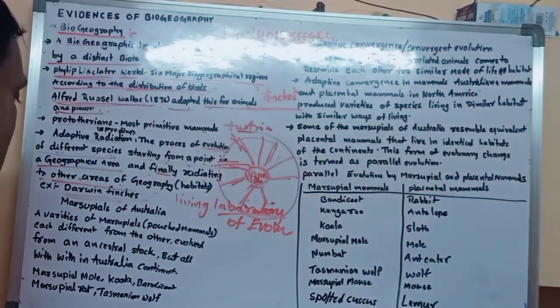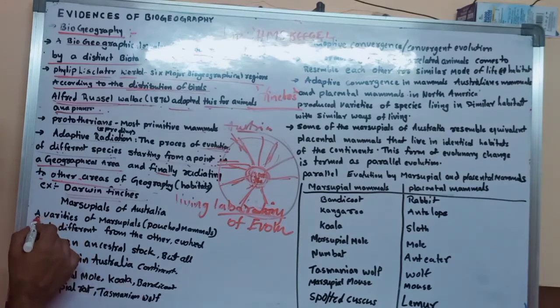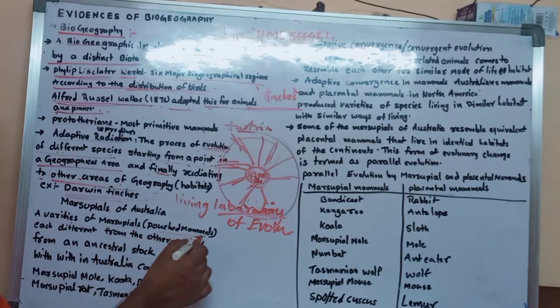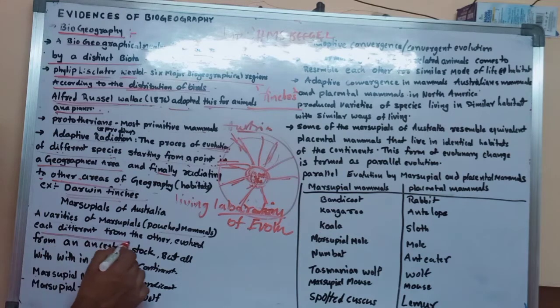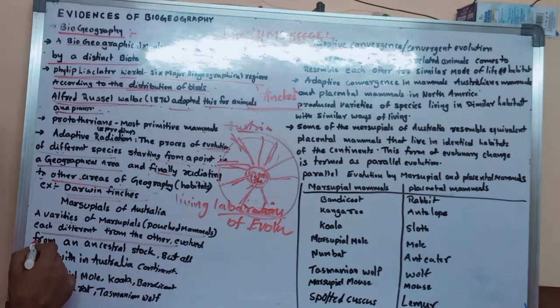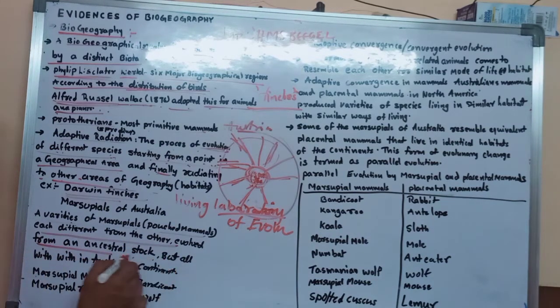Okay, that is one example. The second example is a variety of marsupials, pouched mammals, each different from the others, but evolved from one ancestral stock, all within the Australian continent: marsupial mole, koala, bandicoot, marsupial rat, and marsupial wolf.